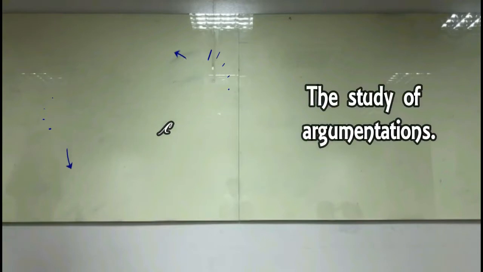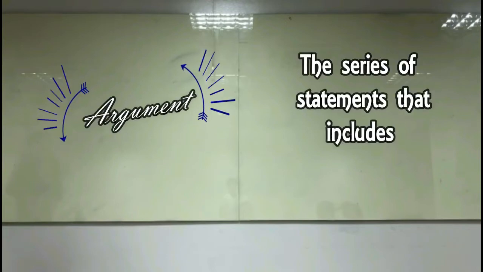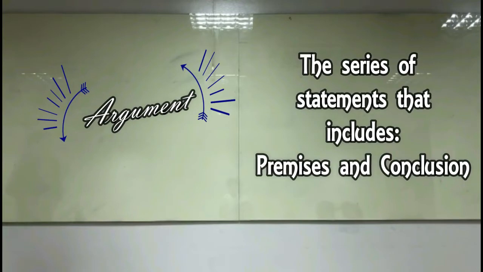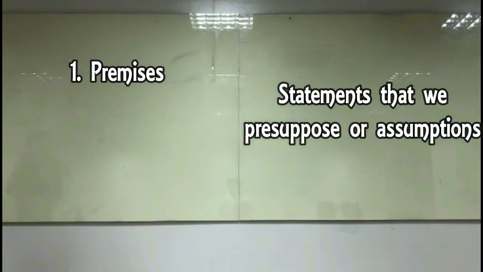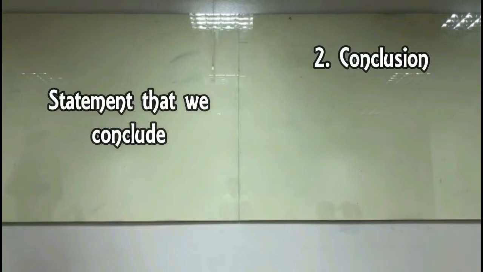Then, on the other hand, what is an argument? An argument is a series of statements that includes two things. Number 1, premises. Number 2, conclusion. Premises are the statements that we presuppose, or these are our assumptions. On the other hand, conclusion is the statement that we therefore conclude.